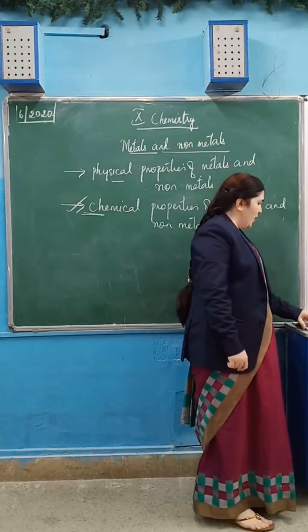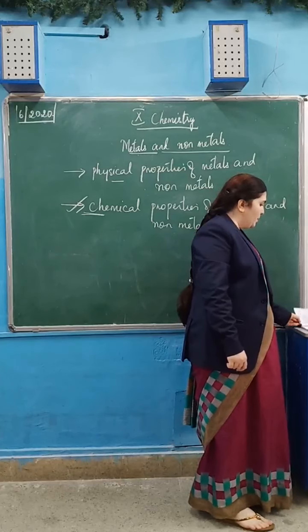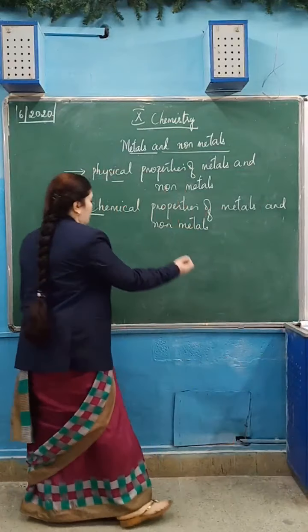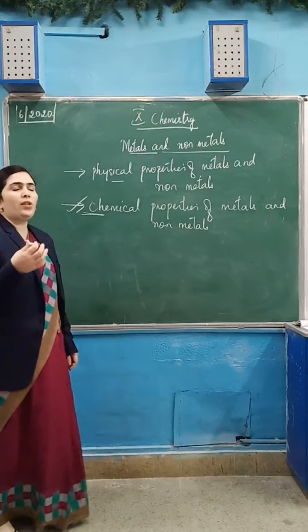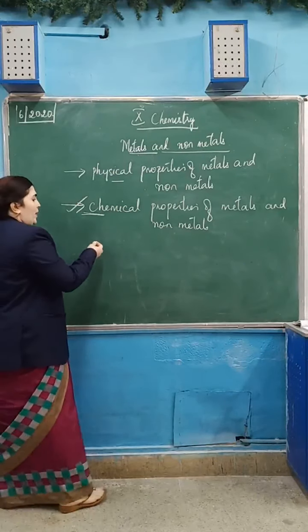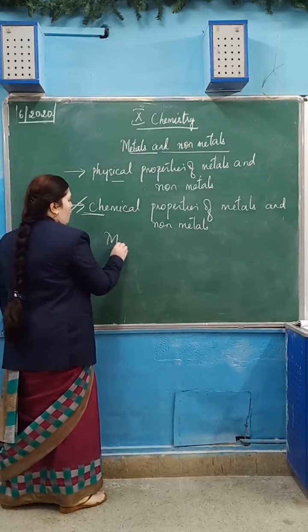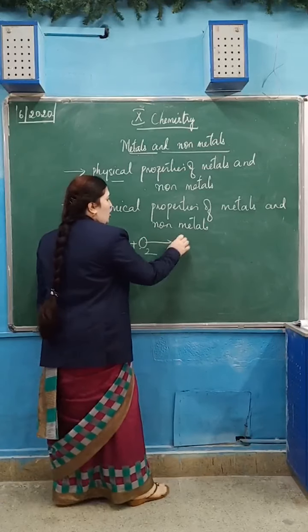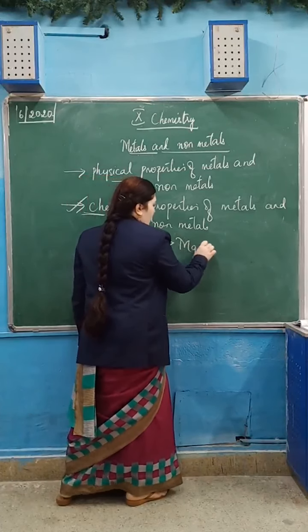The next we will see how the metals, about the amphoteric oxides. How metals react with air. Metals react with oxygen present in the air. For example, magnesium burns in the presence of air, in the presence of oxygen, to form magnesium oxide.